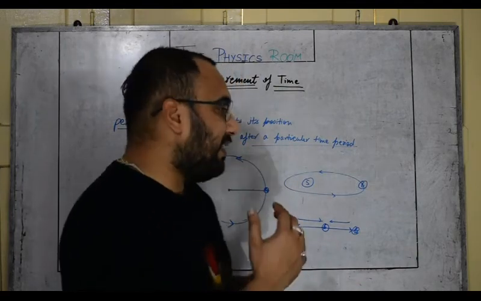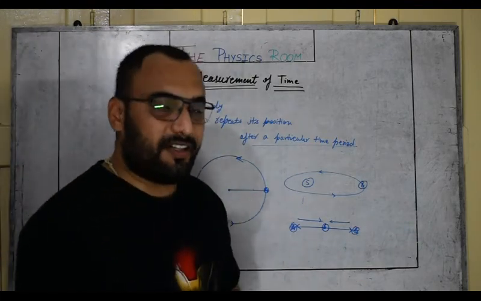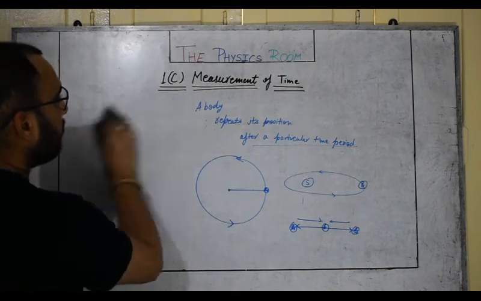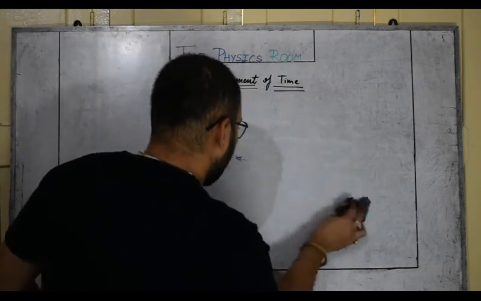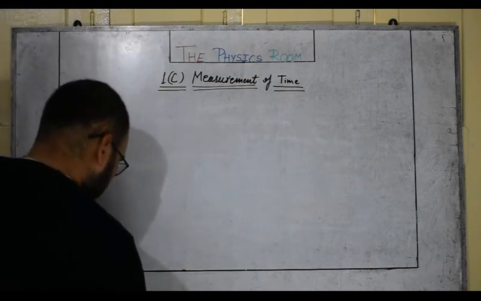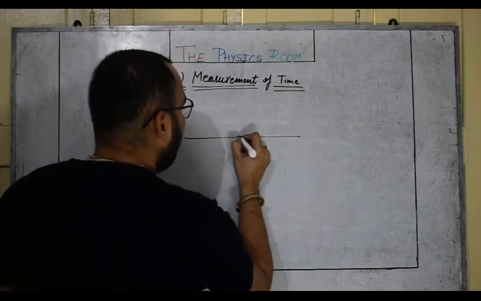Let's talk about some specific properties of oscillatory motion. I would like to represent a linear oscillatory motion.